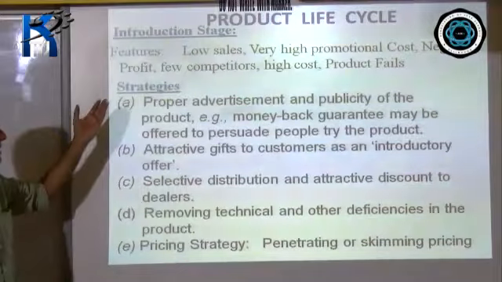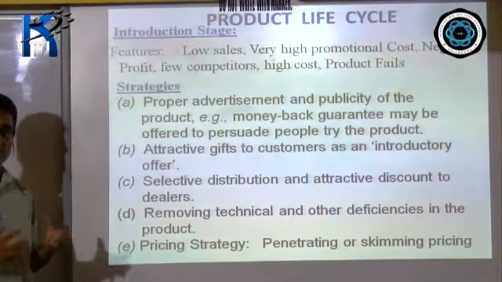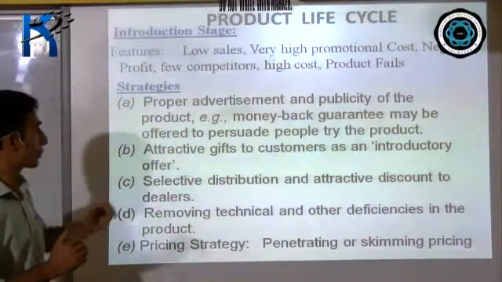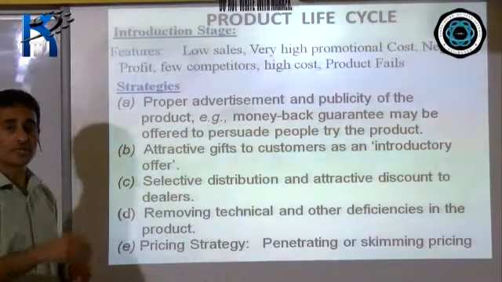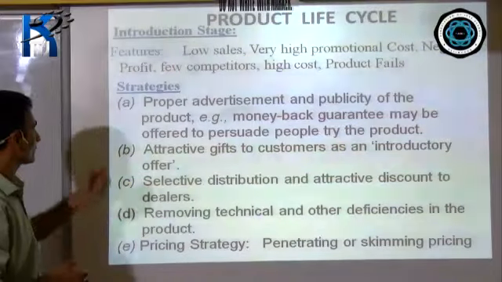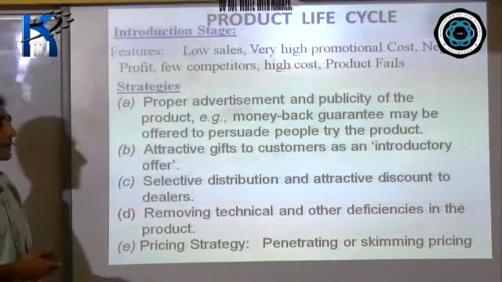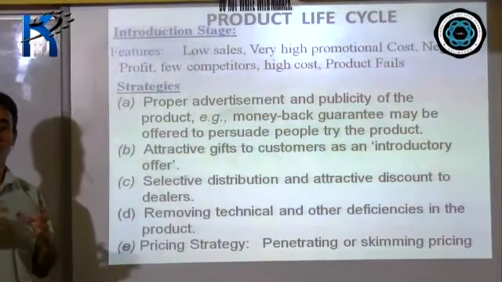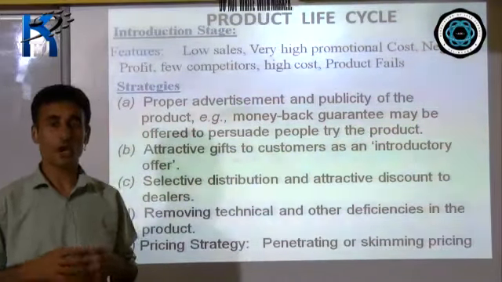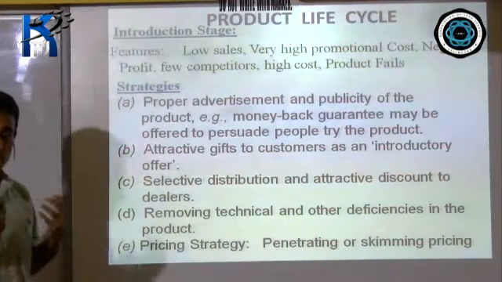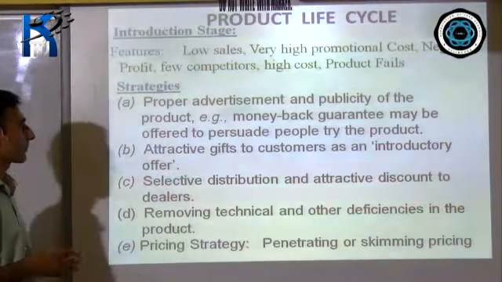Now let's see the strategies. What a company or the marketer has to do in order to take the product to the next stage, right? Number A, proper advertisement and publicity of the product has to be done. A persuasive advertisement or informative advertisement should be undertaken in order to communicate with the customers.